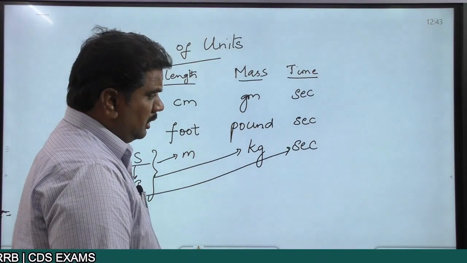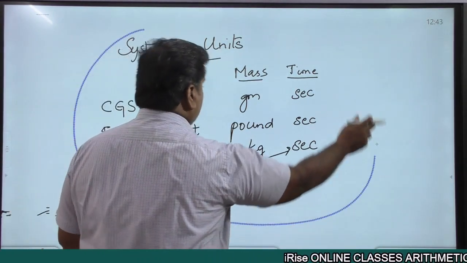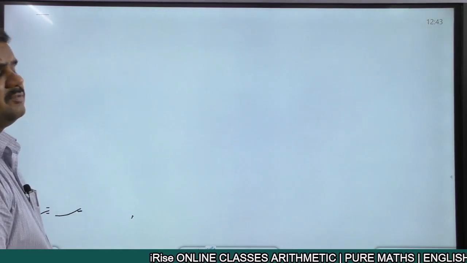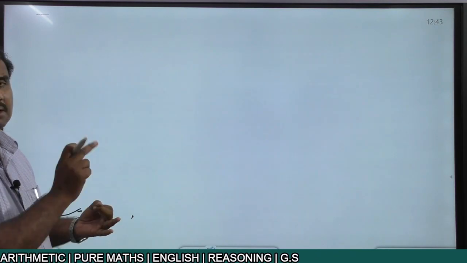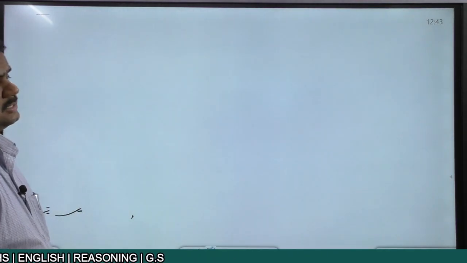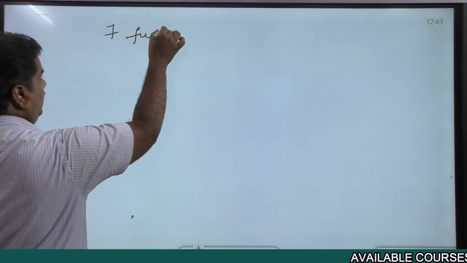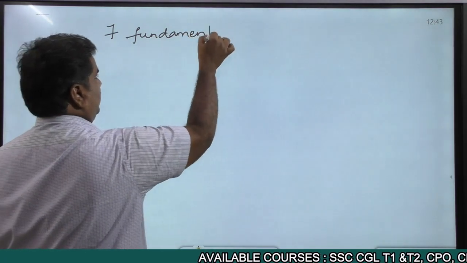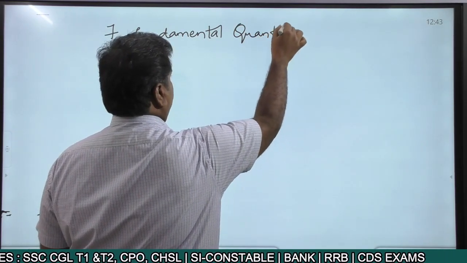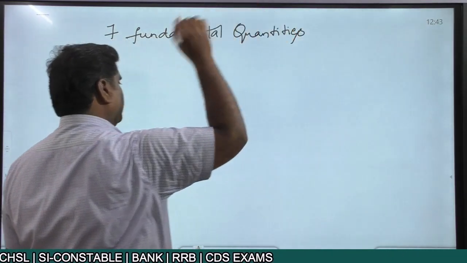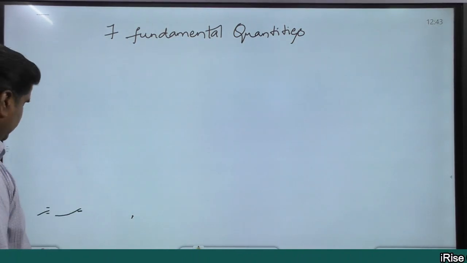Now according to the SI system, right, we have got 7 fundamental units. When talking about fundamental units, we just said that only length, mass and time are the fundamental units. But as per the SI system, we have got 7 fundamental units. As per the SI system, we have got 7 fundamental quantities. At the same time, for all the 7 fundamental quantities, we have got 7 fundamental units also.